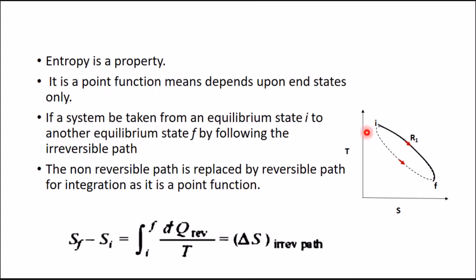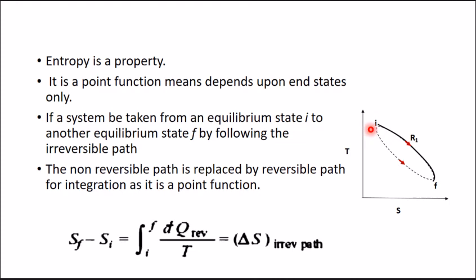But if the process is irreversible, if we took the system from I to F using an irreversible process, how can we find the entropy change of this irreversible path? For that, we have to replace this irreversible path with a reversible path. Why? Because entropy is a point function.